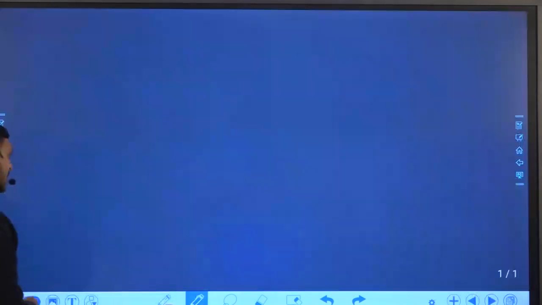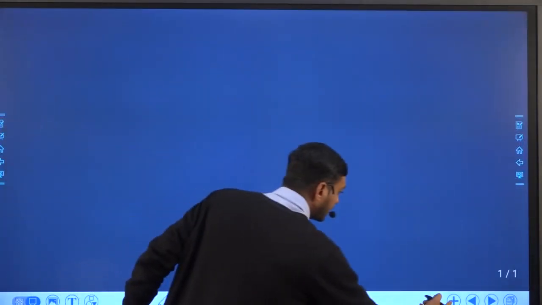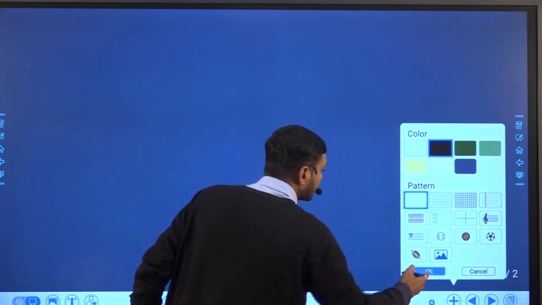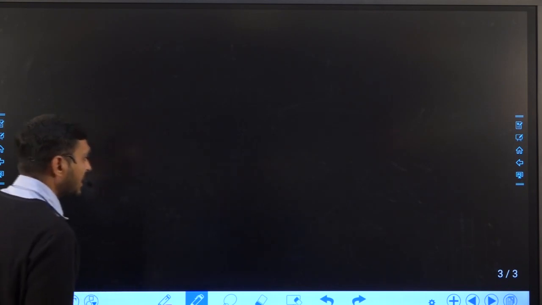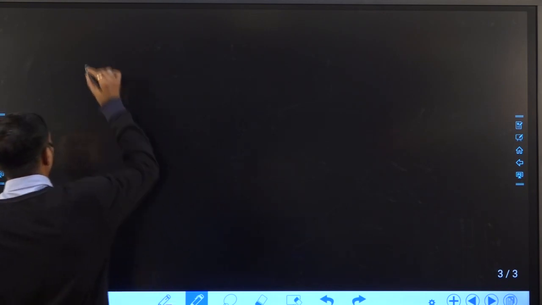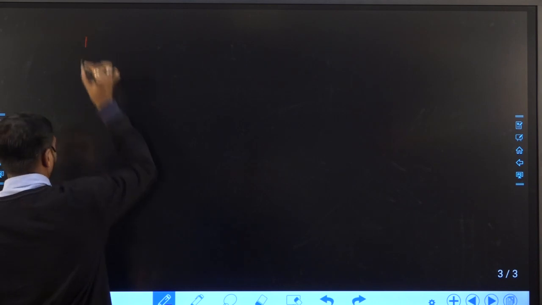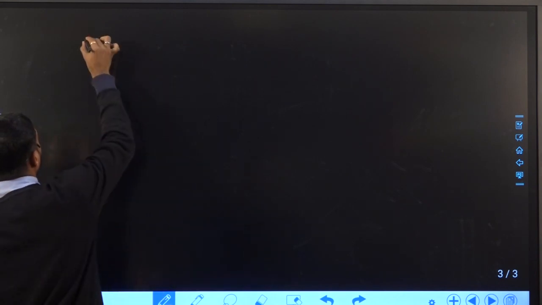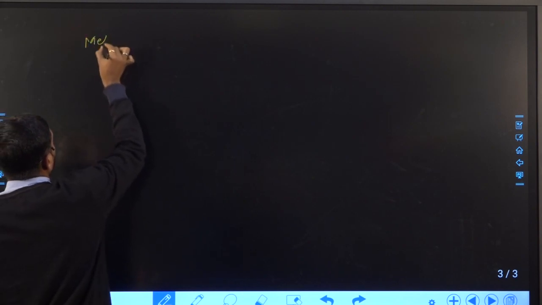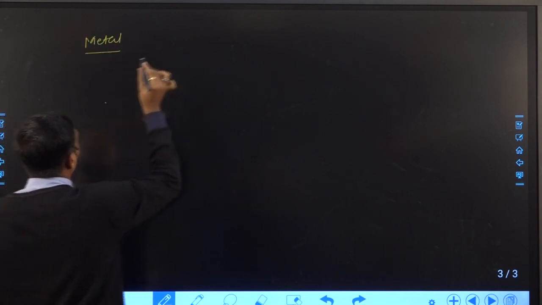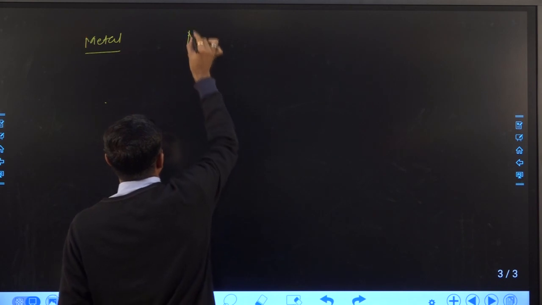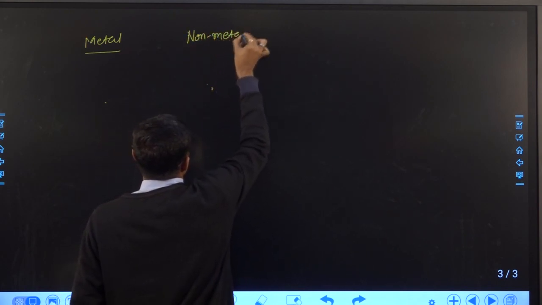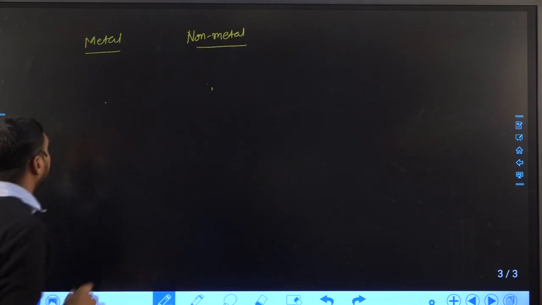So let us try to understand the characteristics of metal and non-metal.